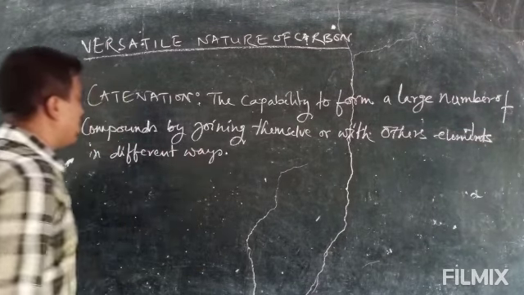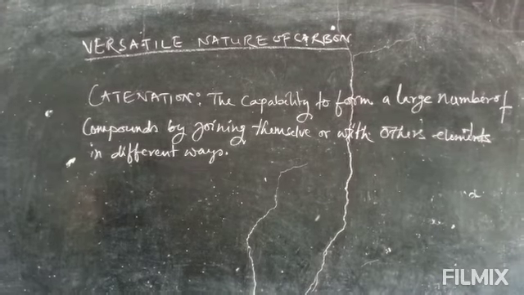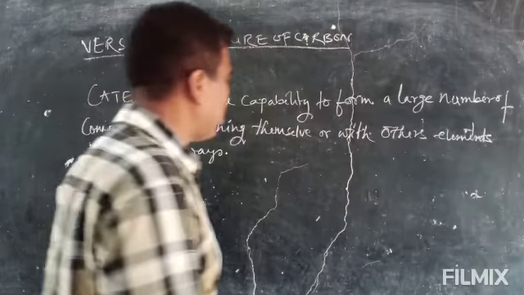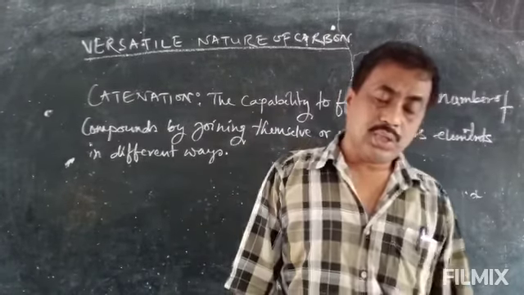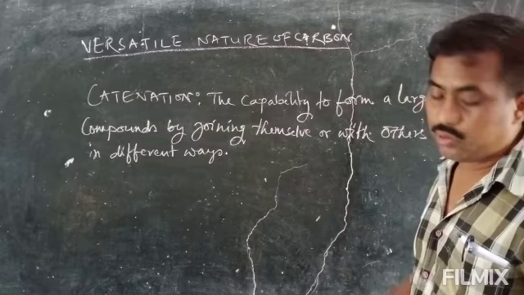This property is called catenation. So catenation is the capability to form a large number of compounds by joining themselves with other elements in different ways.